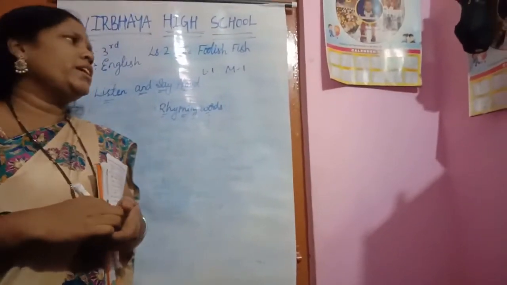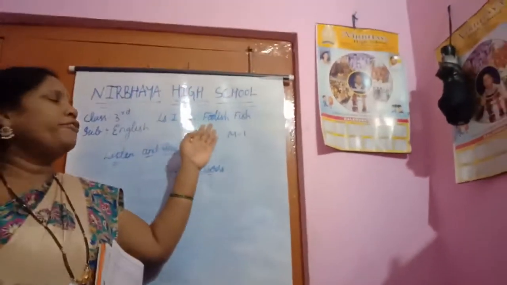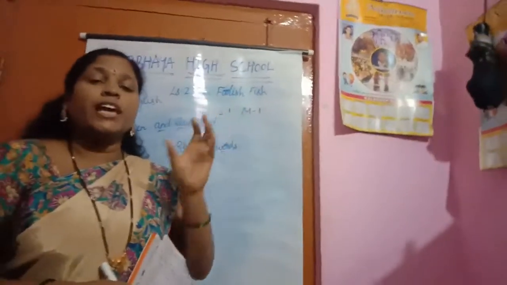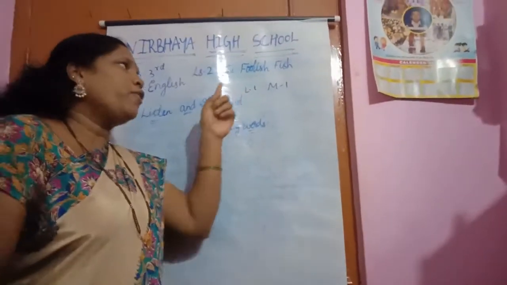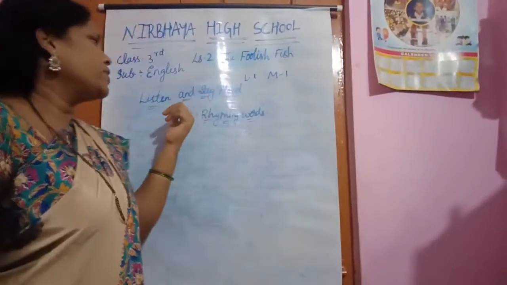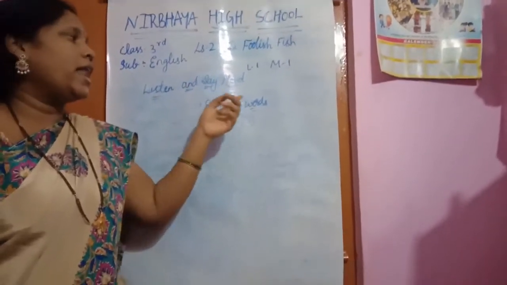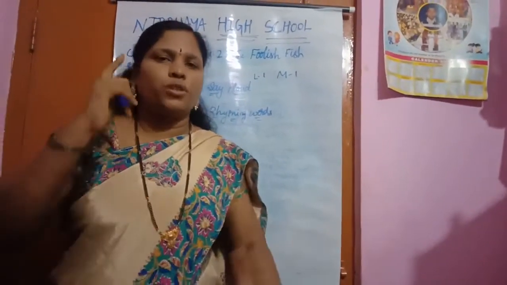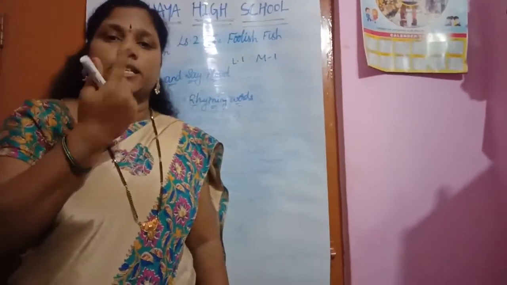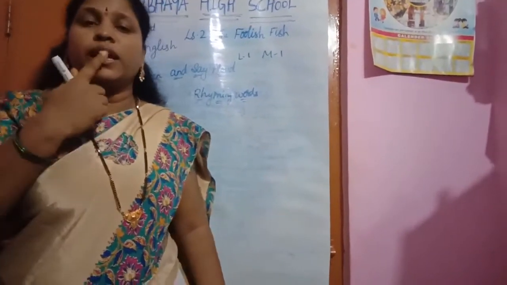Understood? Now see here. What is the second lesson? The Foolish Fish. It is a poem. Okay. Before going into the lesson, first we will see the listen and say aloud. Listen and say aloud means what? You should listen carefully and say it loudly.